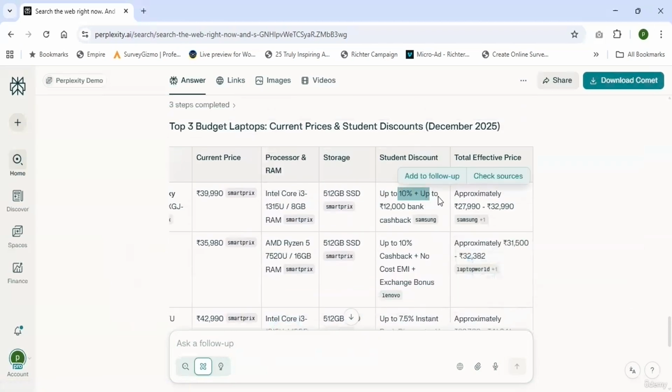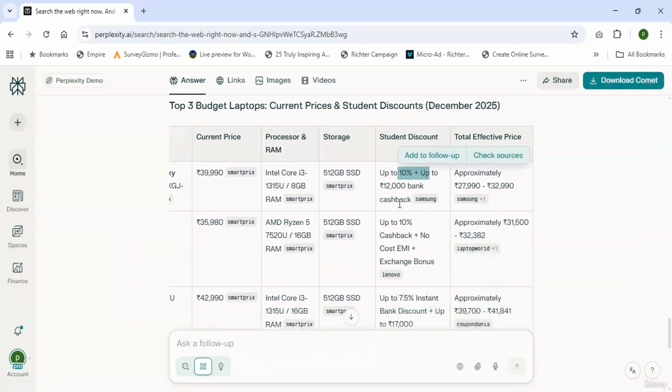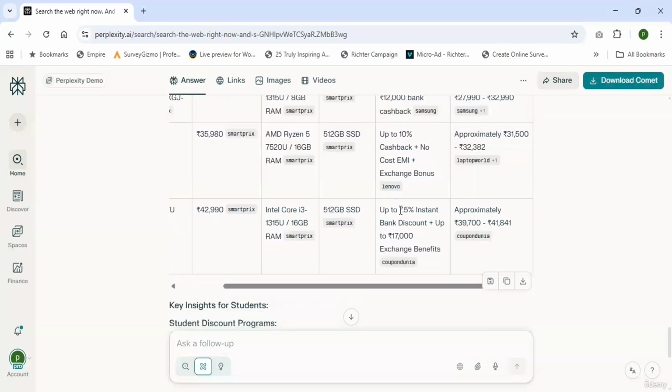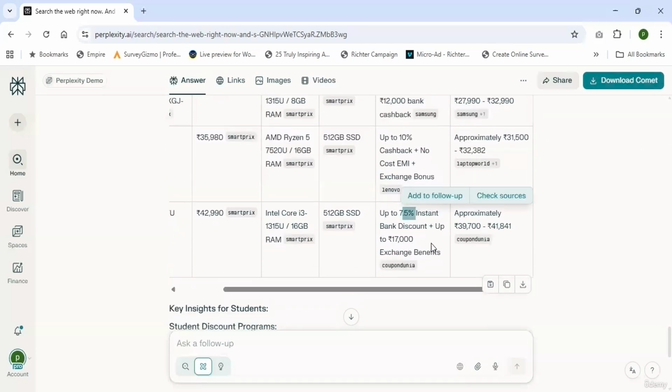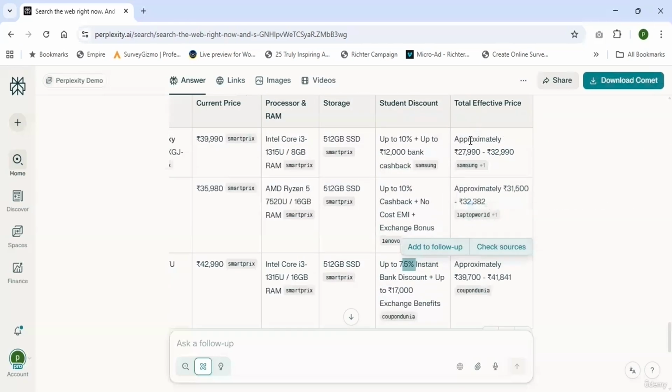Student discount up to 10% plus up to 12,000 bank. Up to 10%, up to 7.5 instant bank discount, and the total effective price is approximately this. So with Perplexity AI, I simply solved my problem of which laptop is good for me with good prices.